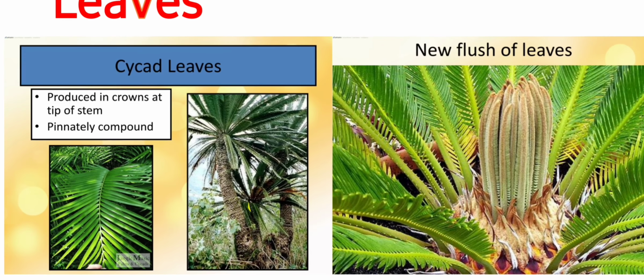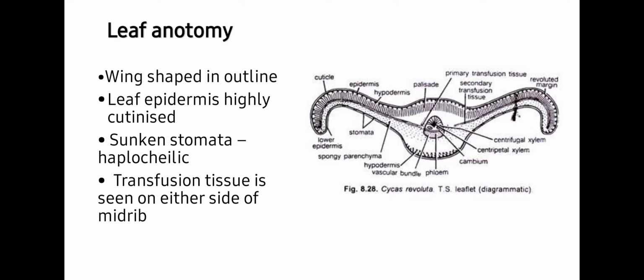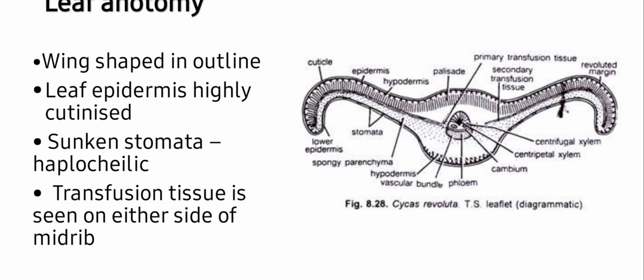Students, leaves are produced in a crown at the tip of the stem, and they are pinnately compound, as I explained to you earlier. If we talk about leaf anatomy, it is winged shape in outline. Leaf epidermis is highly cutinized. That is the characteristic feature of the xerophytic plants.